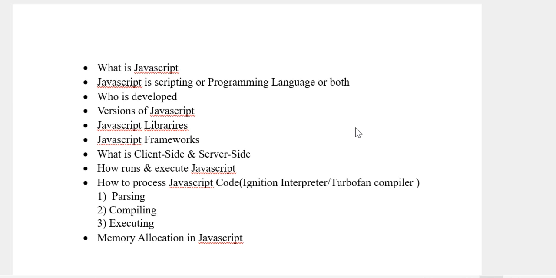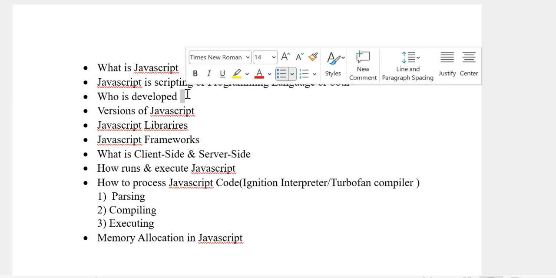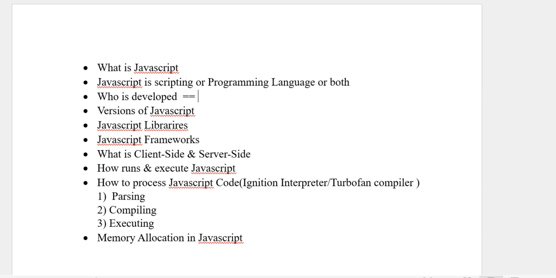Who developed it? I already discussed who developed it. Brendan Eich, E-I-C-H, is the person who developed JavaScript in 1995.